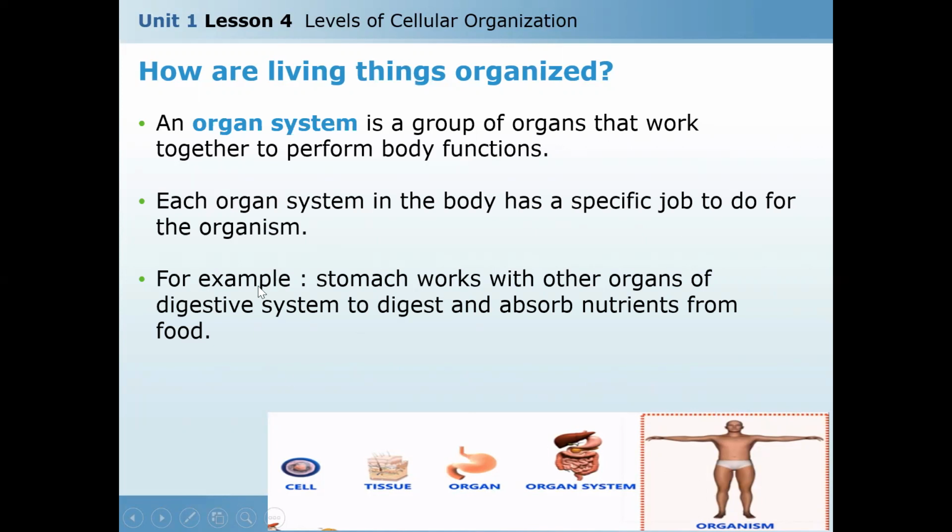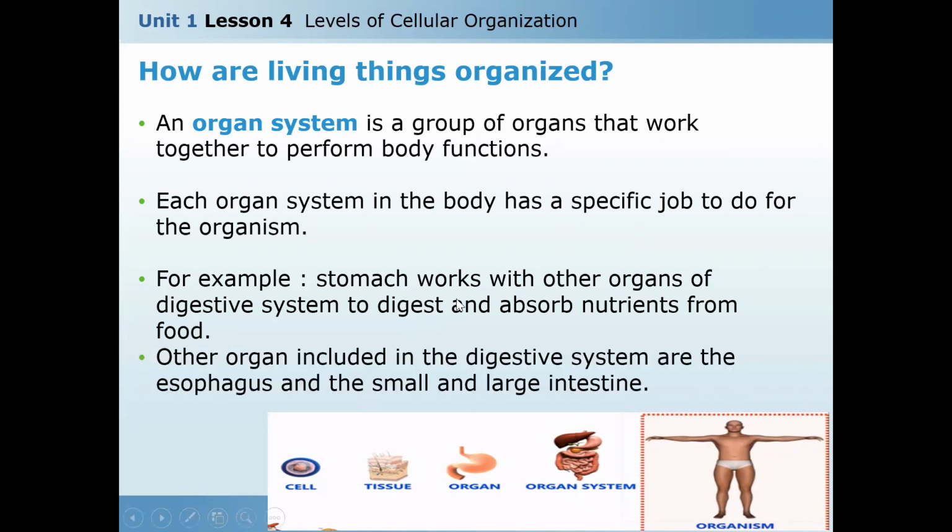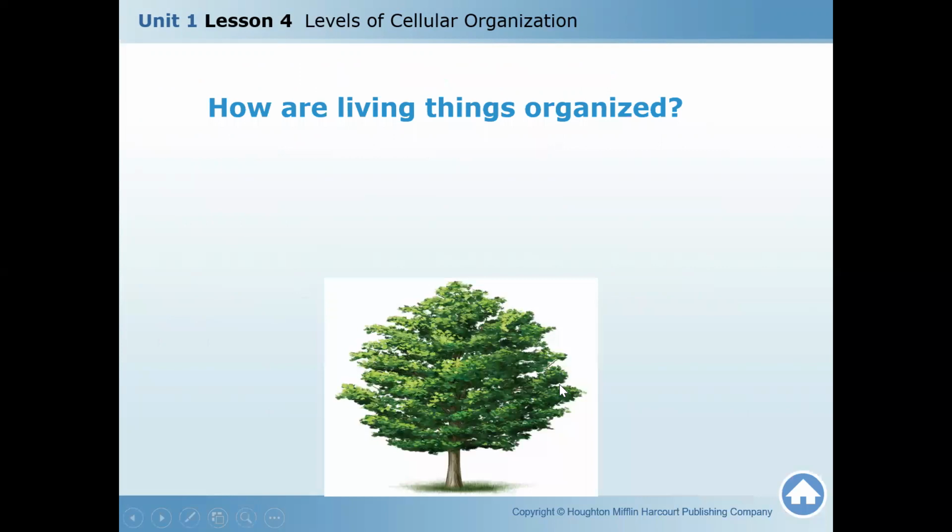Okay, for example, stomach works with other organs of digestive system to digest and absorb nutrients from food, like esophagus, intestine, stomach, all are organs inside one system called digestive system. They are cooperating together to perform a specific job, which is digesting and absorbing nutrients from food. Other organs included in the digestive system are the esophagus and small and large intestine, as we mentioned.